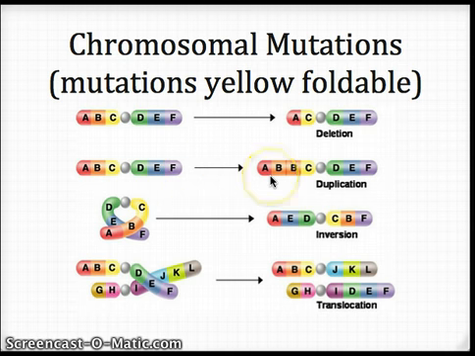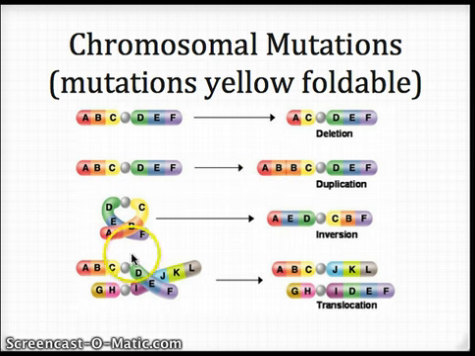Draw an arrow to represent the change. Now this time around in a duplication, we're going to duplicate or copy a gene. So we went from ABC over here to ABBC. Okay, so we added in a second copy of that B.